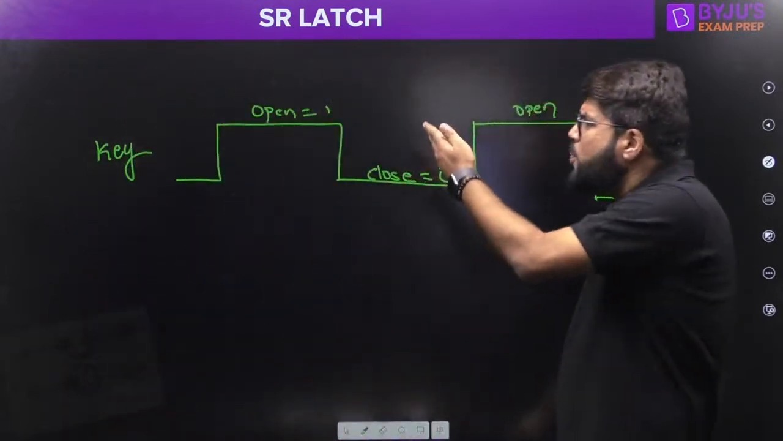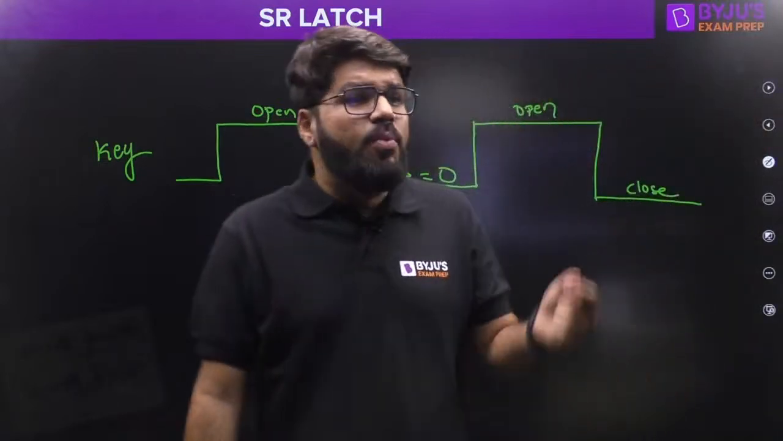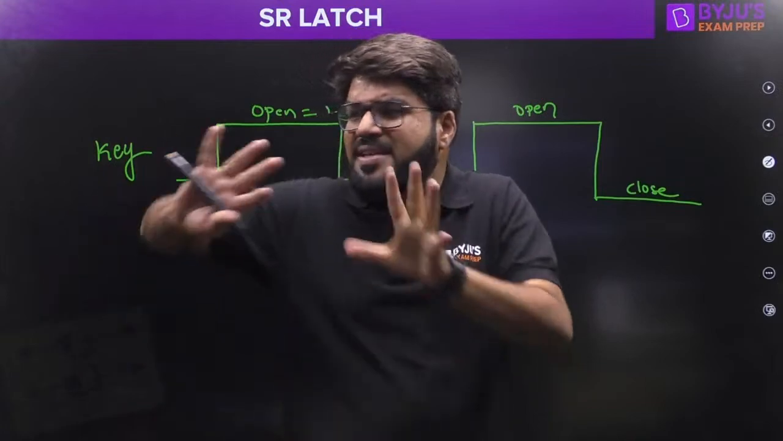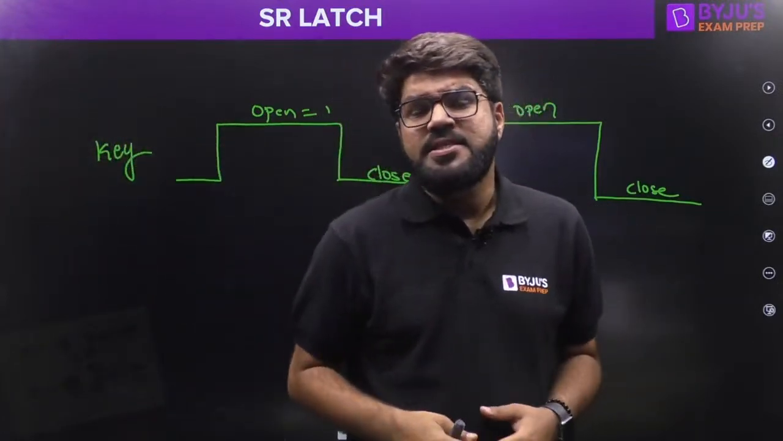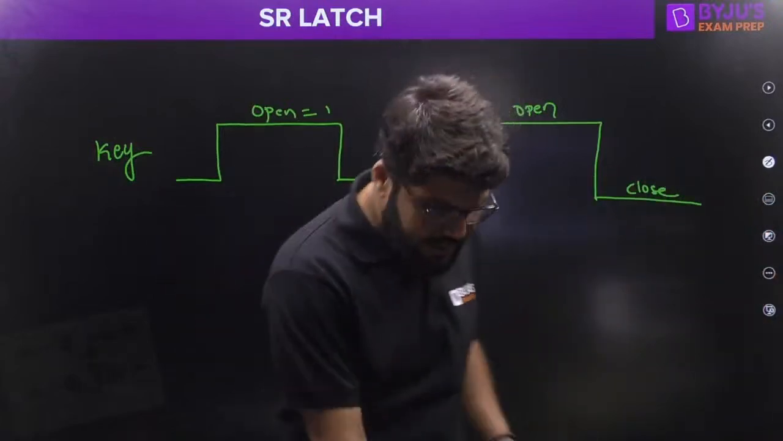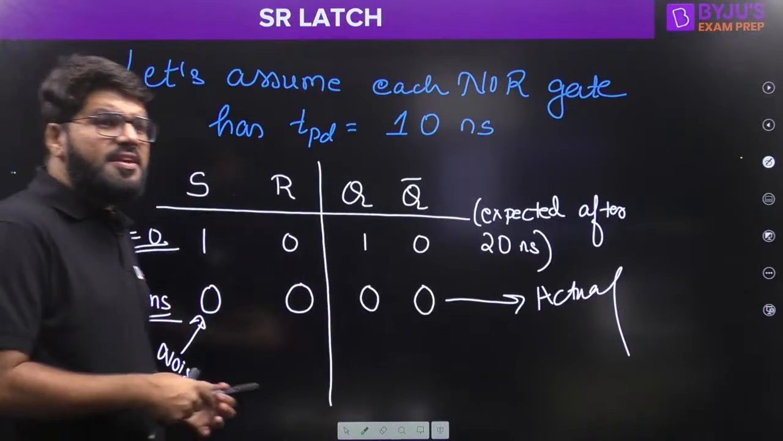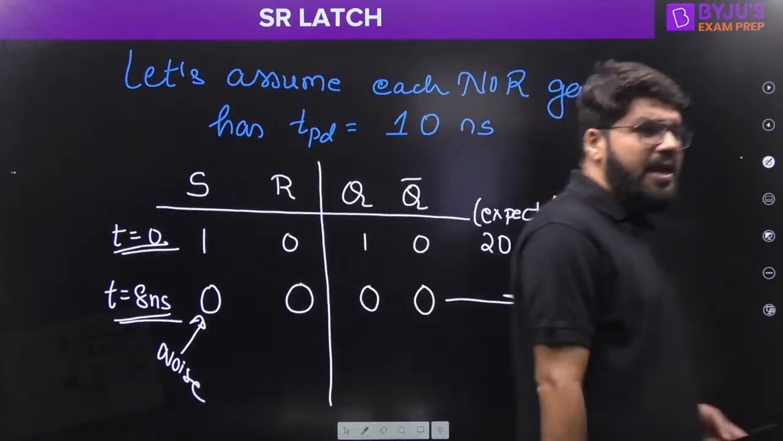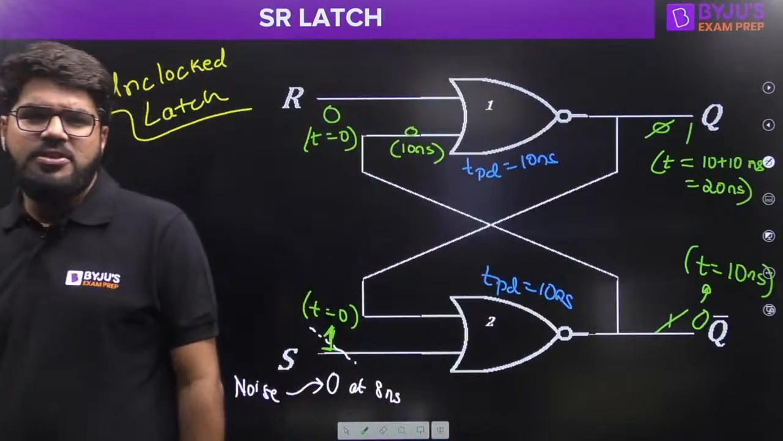So when the clock is open, when the clock is 1, then only the inputs can affect the system. And once I make the clock 0, once the door is closed, the students cannot enter my system and they cannot create any noise. They cannot create any disturbance like this, right? So the first solution to this problem is to convert the unclocked